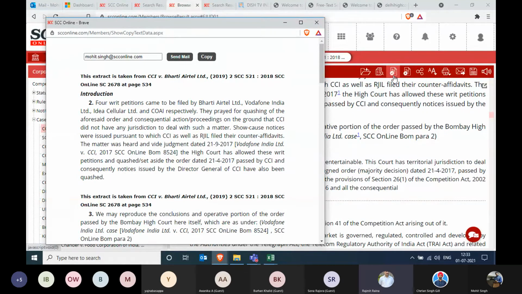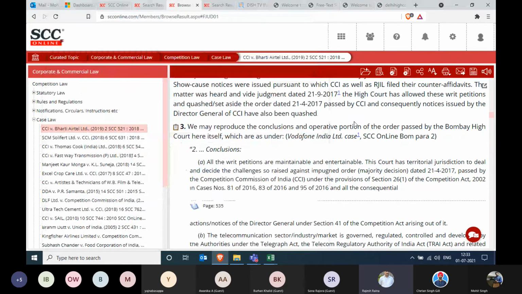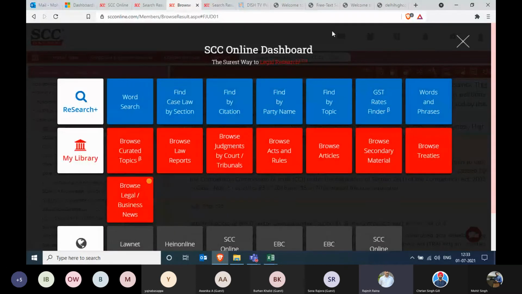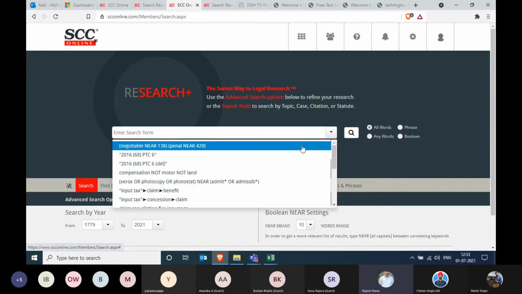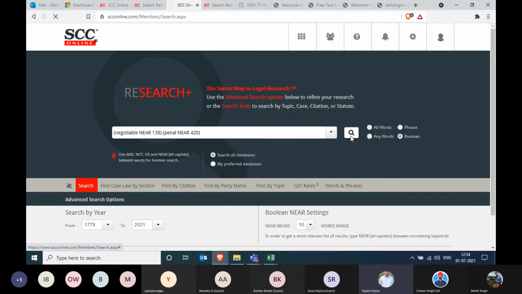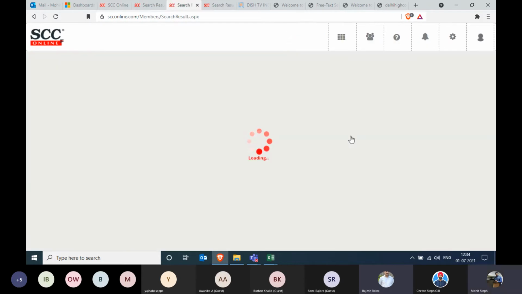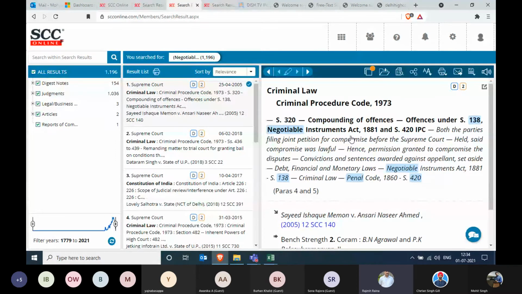You can close this now, Mohit. And let's move on back to the search menu. And in the search, you will also just pull out one previous search from among the word search maybe. And then we will show the case compilation feature quickly. You can just pull out any of the previous searches in the enter search term area. Yeah, you can just simply pull out this one. Click on search and then go to the Supreme Court judgments first, while we are opening this judgment for you.